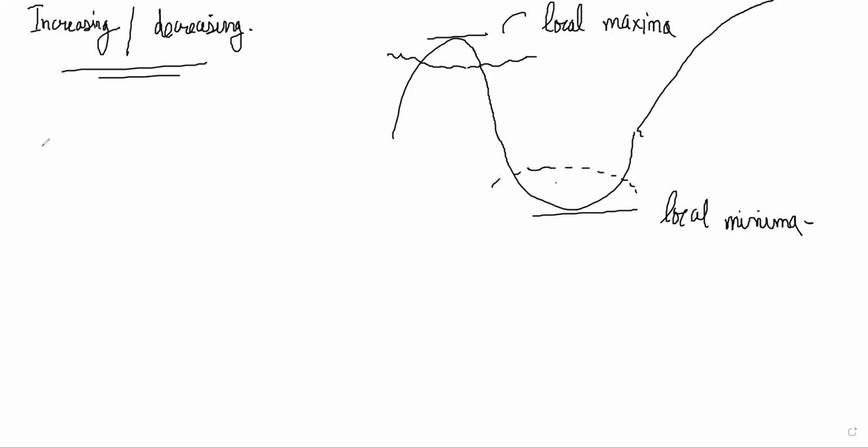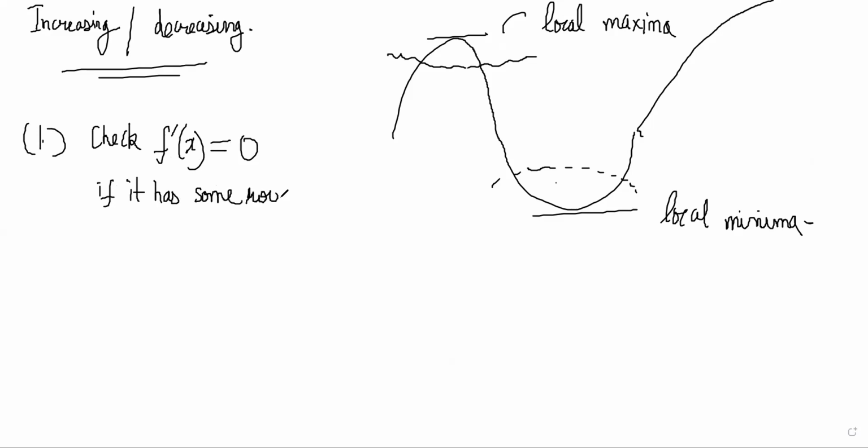The steps involved in finding local maxima and minima: check the derivative of the function and set it equal to 0. If the derivative equal to 0 has some real roots, what do we mean by roots? By roots, we mean take the derivative and solve it for what values of x will make it 0.